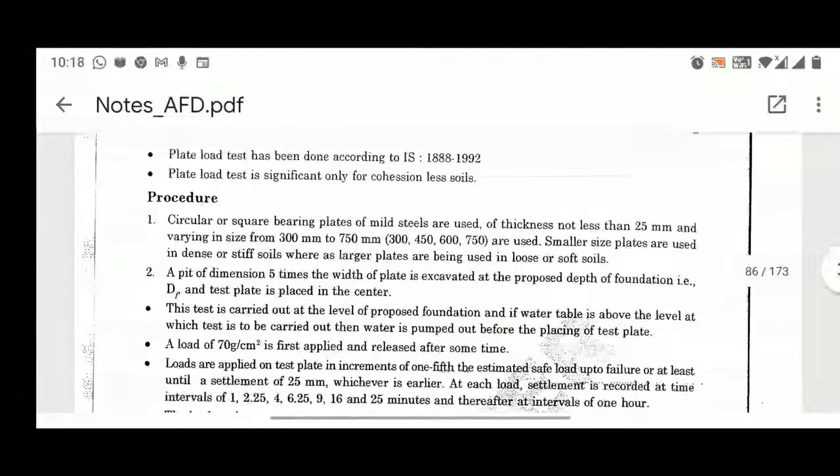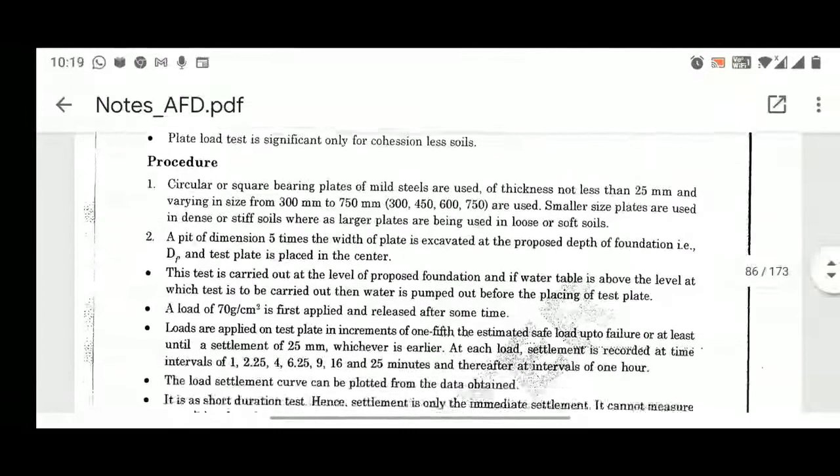Now, a load of 70 gram per centimeter square is first applied and released after some time. So once you have placed the plate in that pit, you have to apply a load equal to 70 gram per centimeter square. Once you have applied this load, you have to release it after some time. First you apply, then you release.